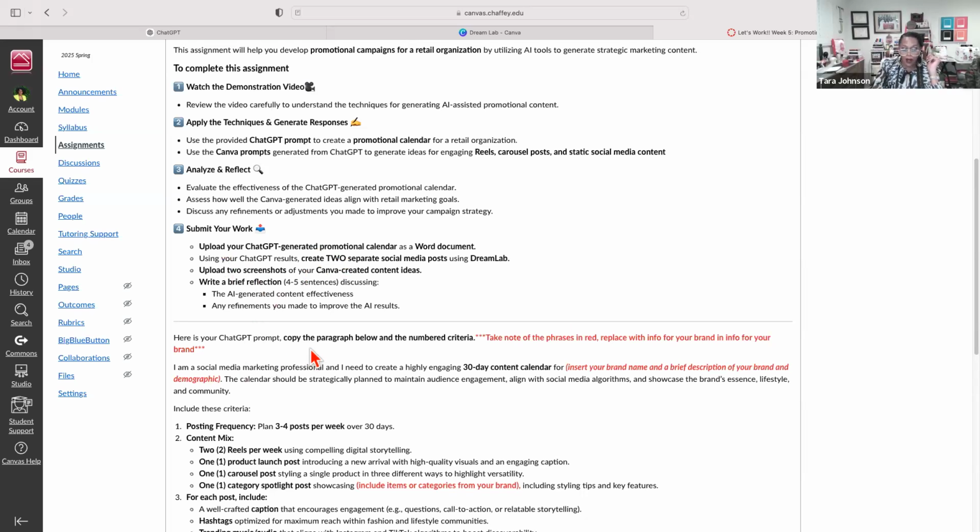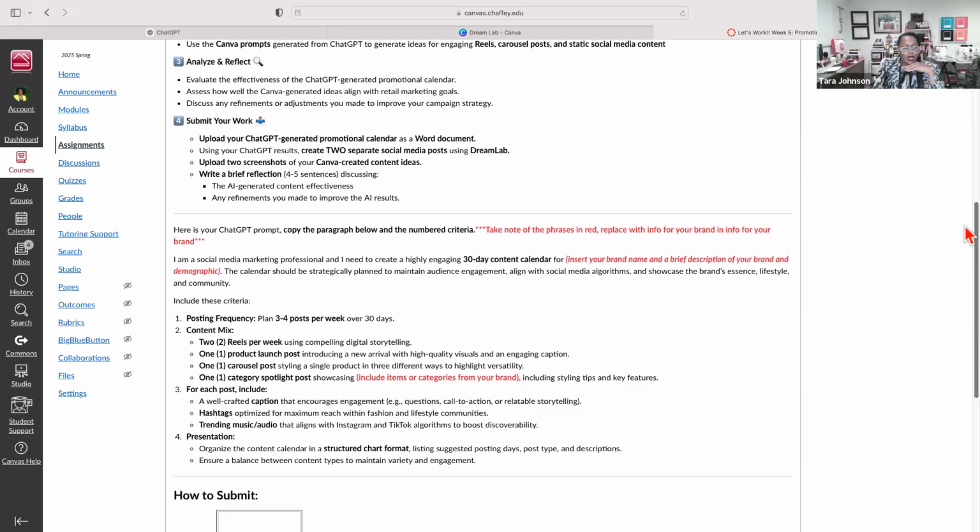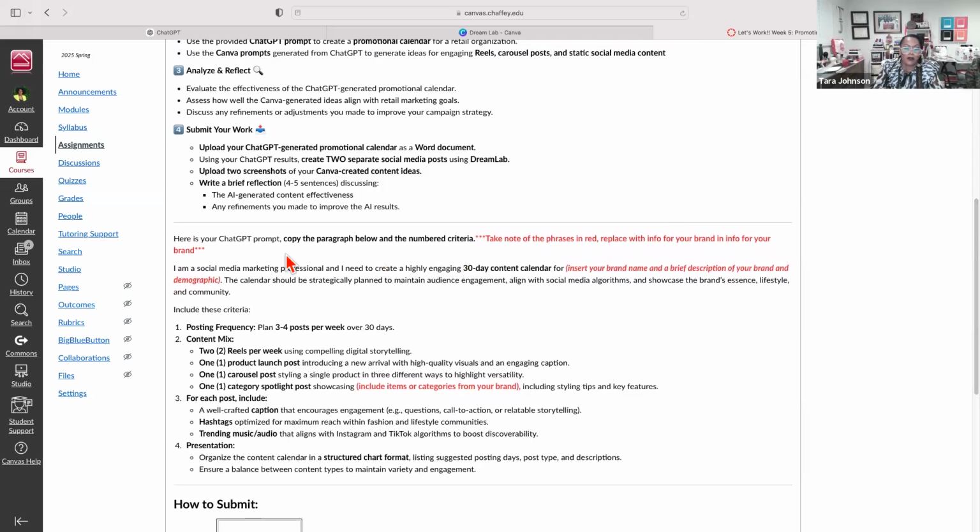Okay, so here's your prompt. I'm going to use my prompt in just a second. That was more detailed, but for this prompt, I want you to copy and paste everything below, starting with this. Take note of the pieces that are in red, because this is where you're going to update your info. You're going to search your brand name and add a brief description of your brand and your demographic.